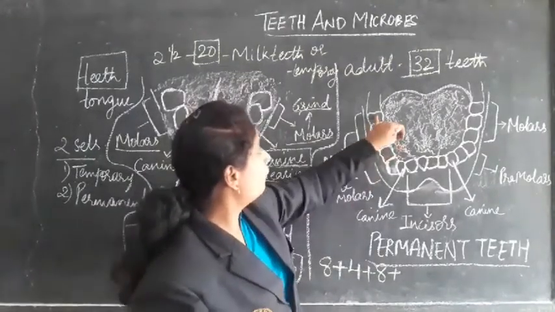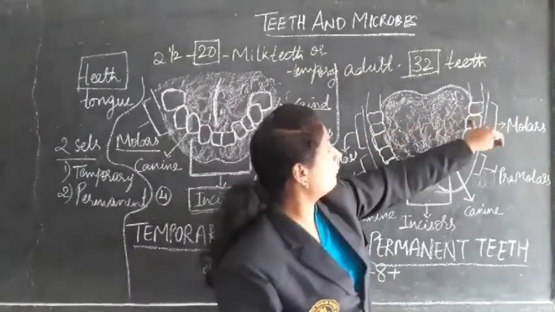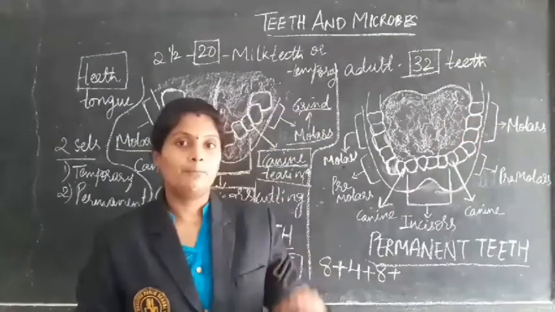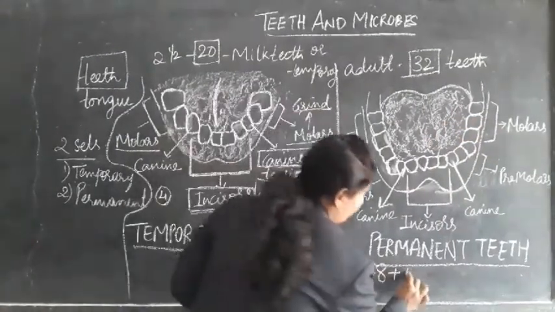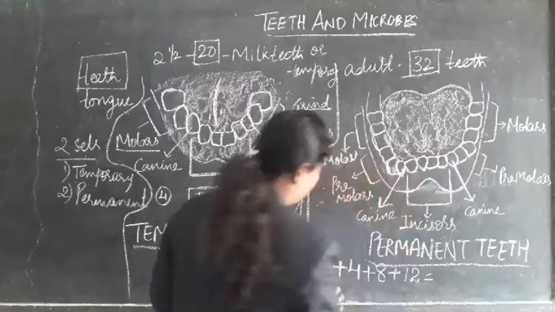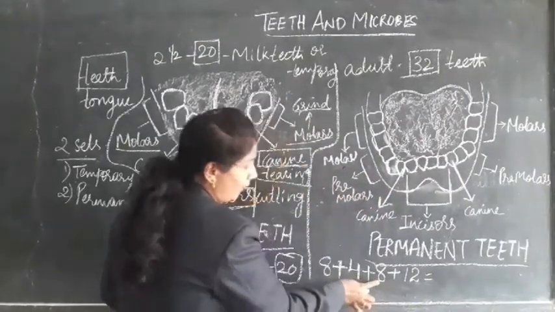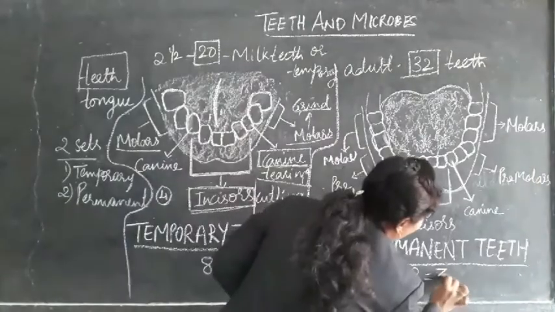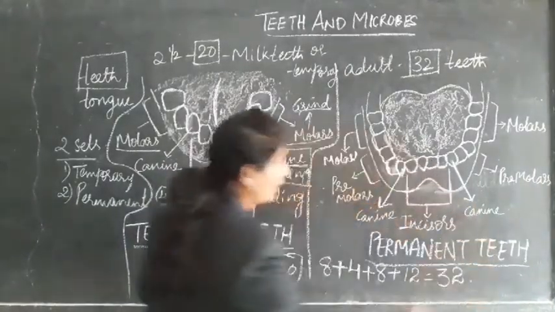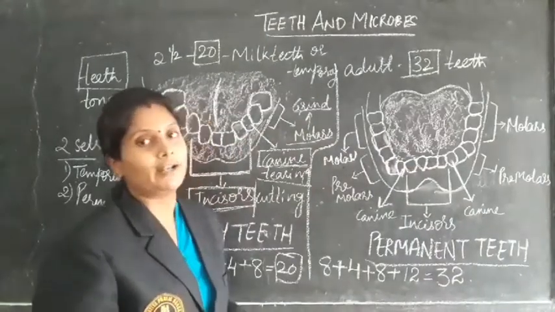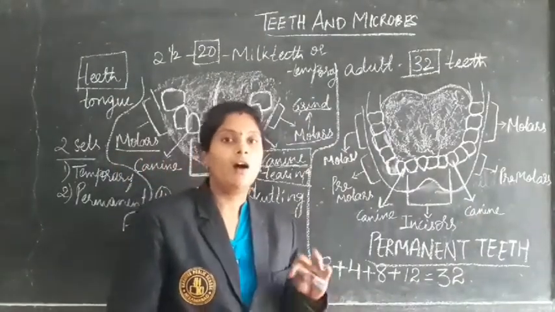How many are there? 1, 2, 3, 4, 5, 6 in a lower jaw. 6 plus 6, 12. So 8 plus 4, 12. 12 plus 8, 20. 20 plus 12, 32. So in total we have 32 teeth in an adult.